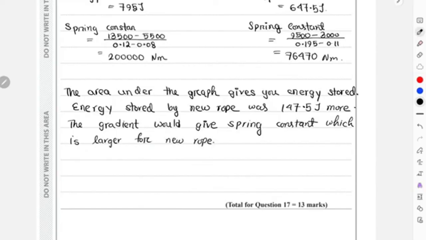So therefore, the older rope is not as stiff as the new rope. It will extend more for a smaller applied force.